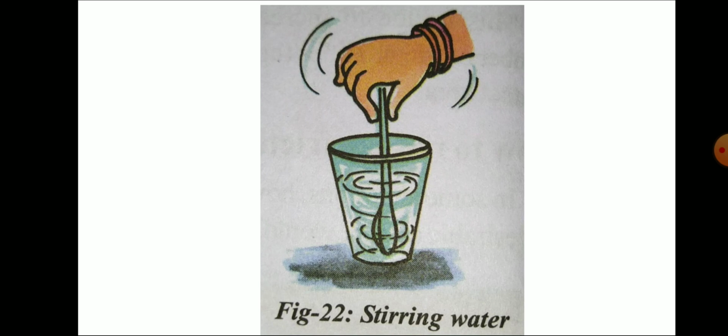In the higher classes, we have different names for the fluid friction we are discussing here. So with this concept, I conclude. My dear children, draw this stirring of water diagram two times in your homework. Hereafter, from the next class onwards, we are going to give you classwork as well as homework. That is why be ready with a classwork book as well as a homework book. This diagram you have to do in the homework.